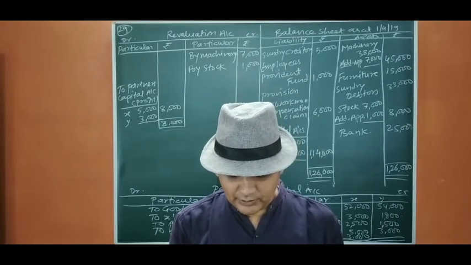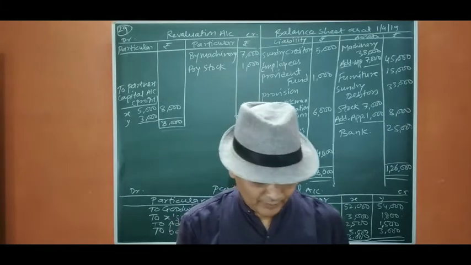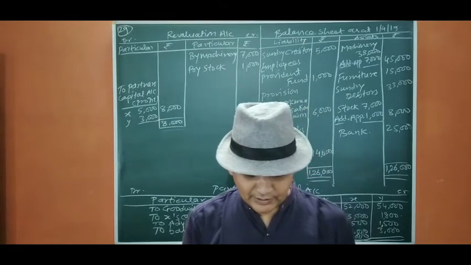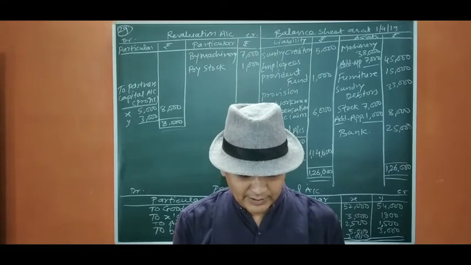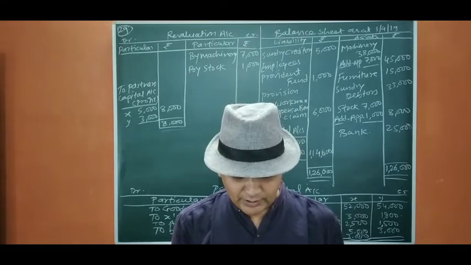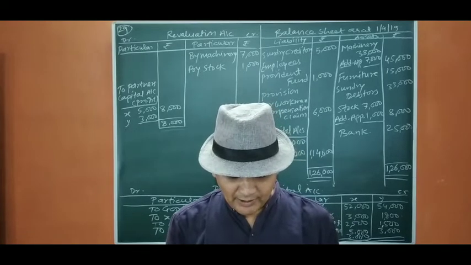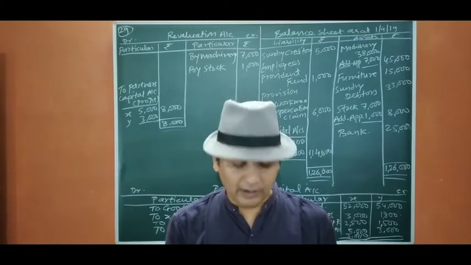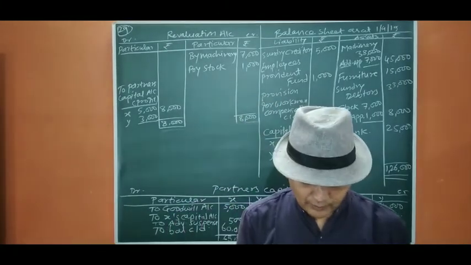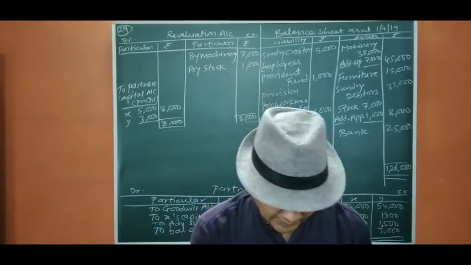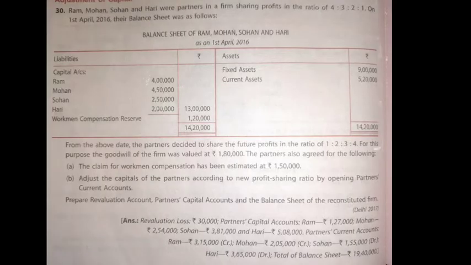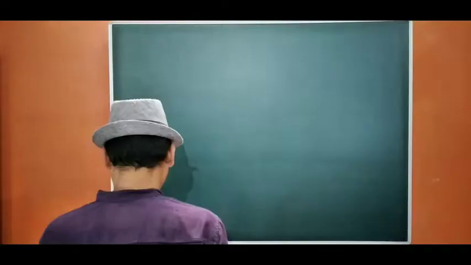The partners also agreed for the following. The claim for workmen compensation has been estimated at 1,50,000. Adjust the capitals of partners according to the new profit sharing ratio by opening partners' current account. Prepare revaluation account, partners' capital account, and the balance sheet of the reconstituted firm. So let us study.